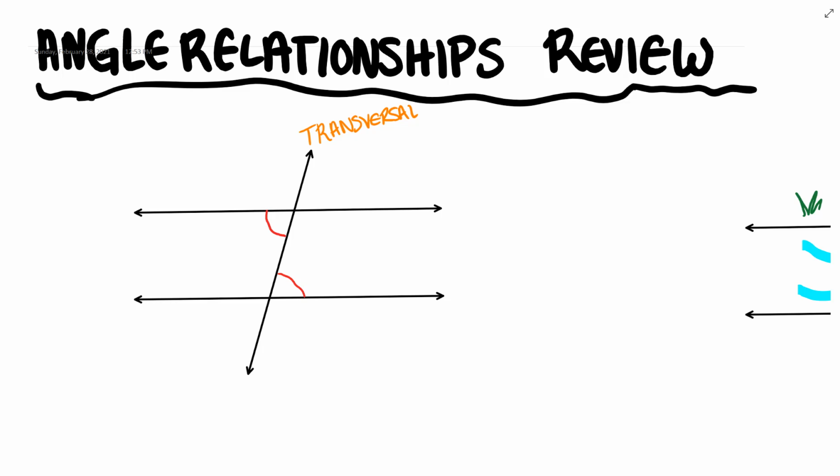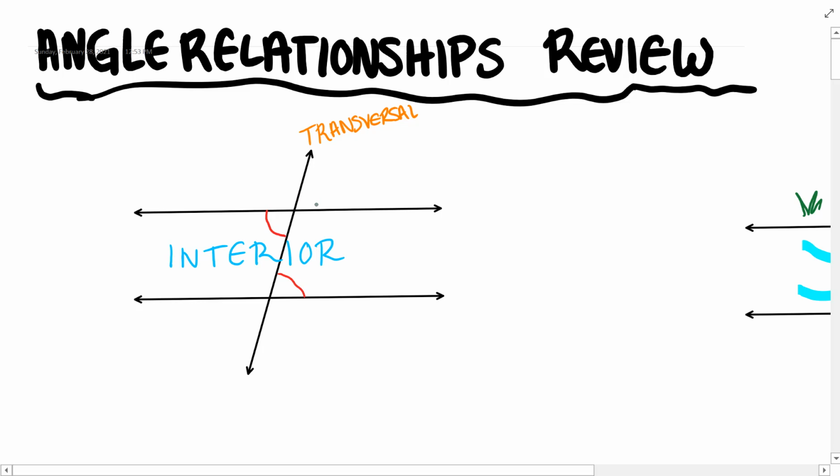The lines being intersected by the transversal create internal and external areas. What do I mean by that? The place inside these two lines is the interior. The angles that occur on the outside of the two lines being intersected by the transversal are known as exterior angles.